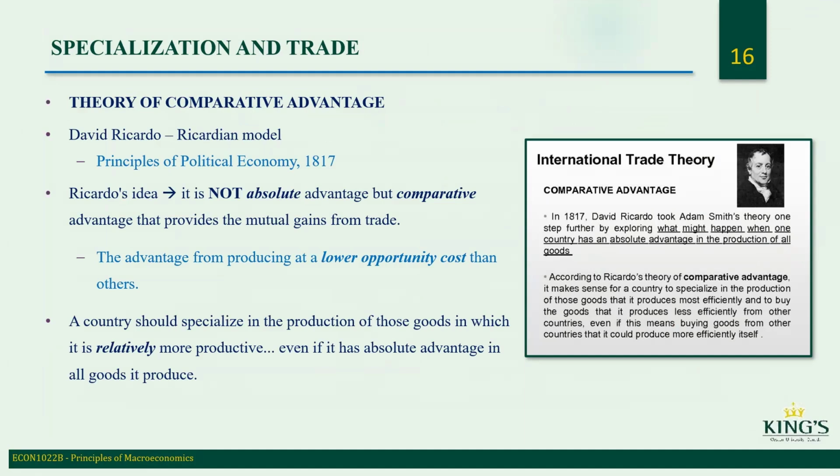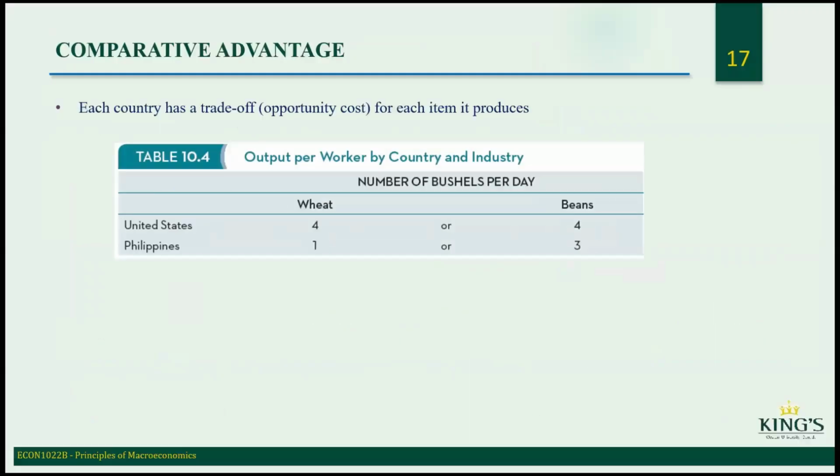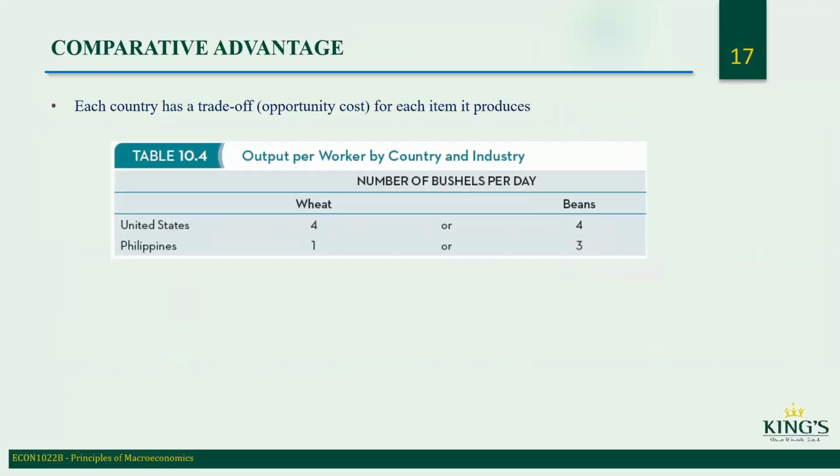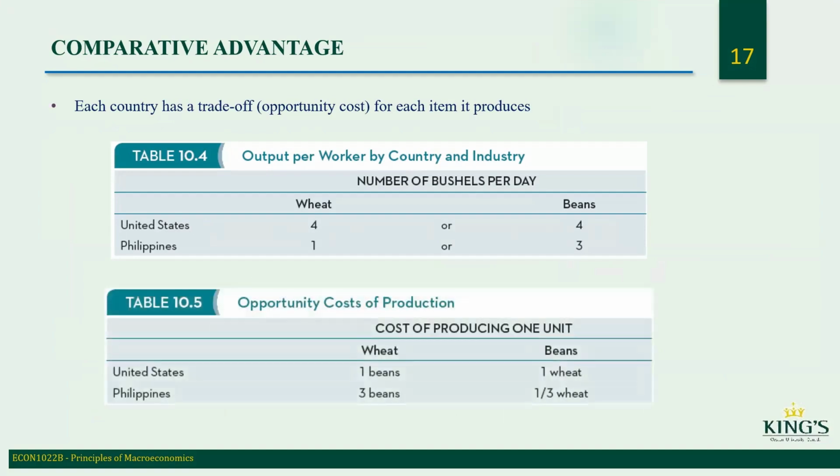A country should specialize in production of those goods in which it is relatively more productive, even if it has absolute advantage in all the goods it produces. So absolute advantage is a special case of comparative advantage. Each country has a trade-off, an opportunity cost, for each item it produces. So the opportunity cost of wheat production is 1 bean in the United States.